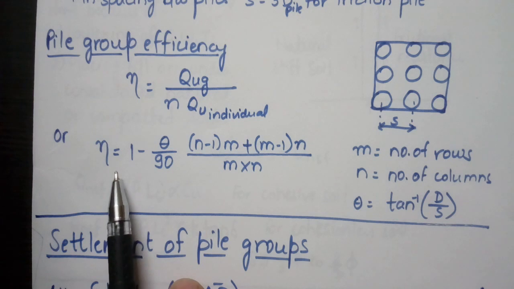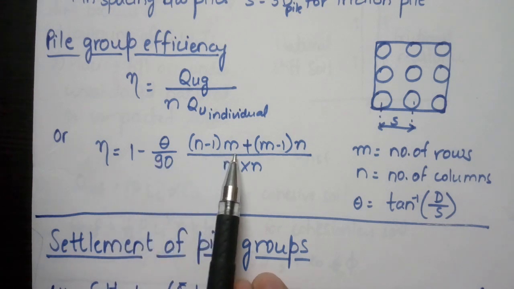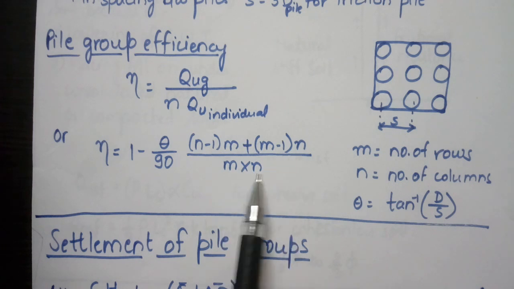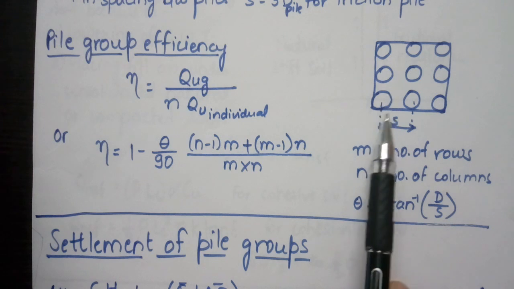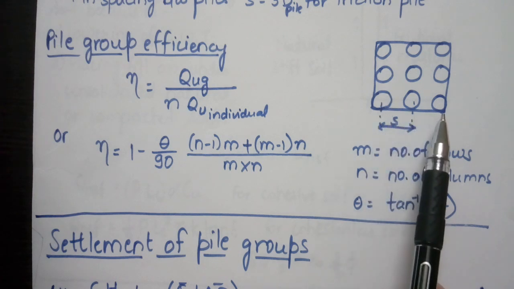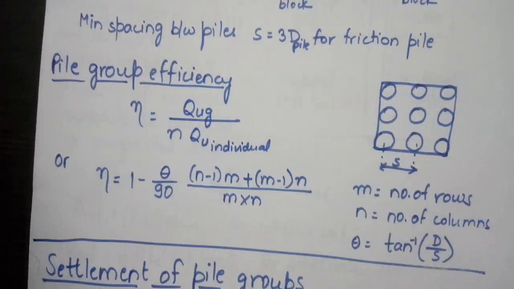Now another formula to obtain the pile group efficiency is 1 minus theta upon 90 times [(n minus 1) m plus (m minus 1) n] upon m into n, where m is the number of rows and n is the number of columns. We take into account the cross-section area of the pile group. Now, theta equals tan inverse d by s, where d is the diameter of the pile and s is the spacing between the piles.